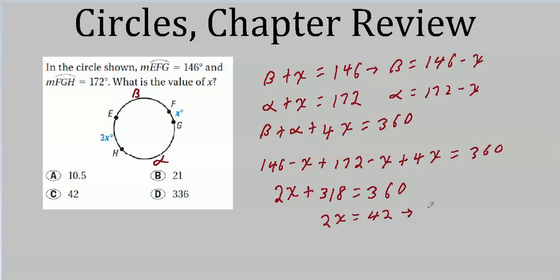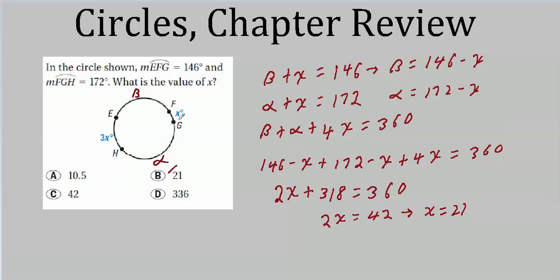Or X equals 21. Once again, the trick to this wasn't really remembering the additive arc postulate, that's probably second nature to you.